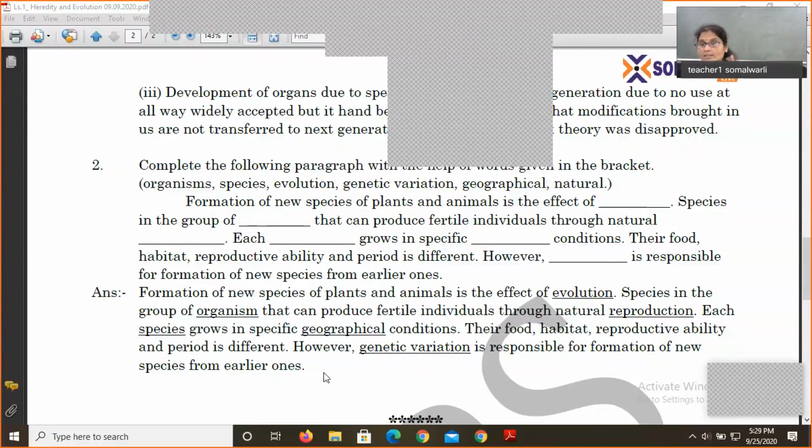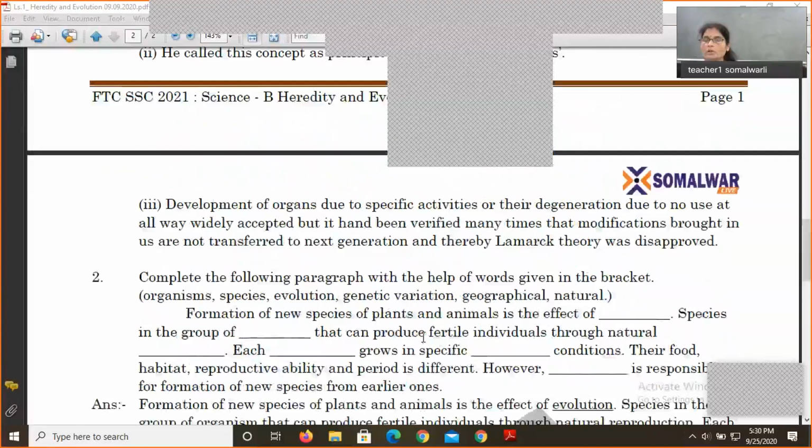At such times, there is a chance that you may land up filling the wrong word. So read the sentence completely and try to understand it completely. Genetic variation is responsible for the formation of new species from earlier ones. These last two words ensure that genetic variation is the correct word to be filled here, right? According to me, this was the question where you needed a lot of caution.